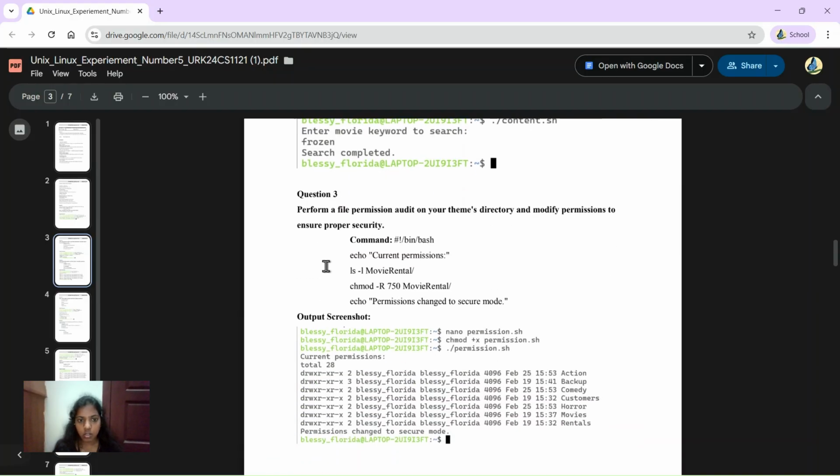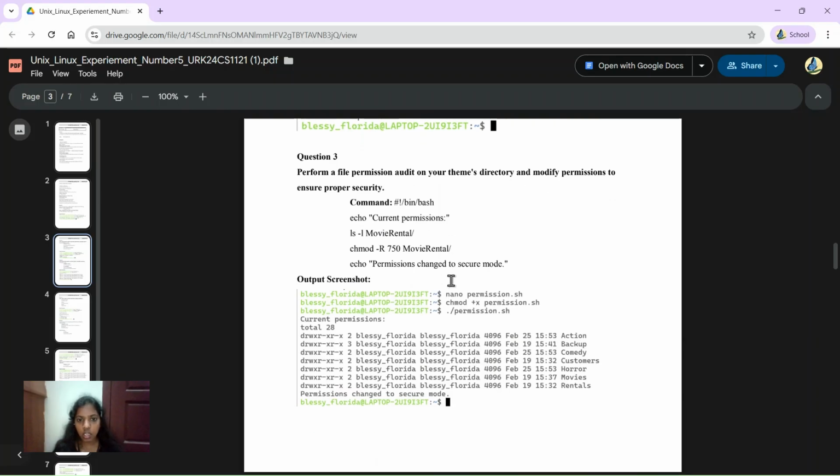The third question is to perform a file permission audit on your theme directory and modify permission to ensure proper security. Here the current permission is 750. After securing the permission, it will display current permissions and everything. After changing, it will display all the file names and when it has been changed in a particular directory.